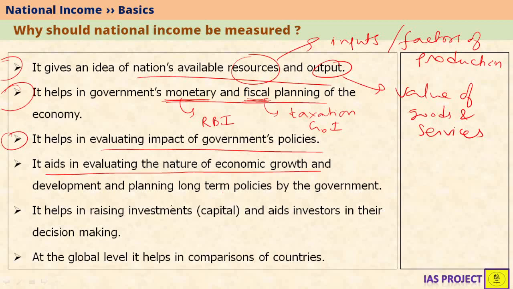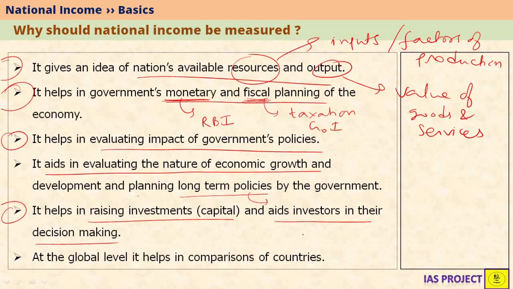Also, evaluating and measuring national income is important for long-term policies of a government, because long-term policies are made for sustainable growth. It also helps in raising investments, that is the capital. It also helps external investors in their decision making. For example, if we are measuring national income every year and we are plotting the economic growth curve also, an investor from outside may choose from 2 or 3 countries which has the best growth potential for his investment. Only then he will be investing in the economy.